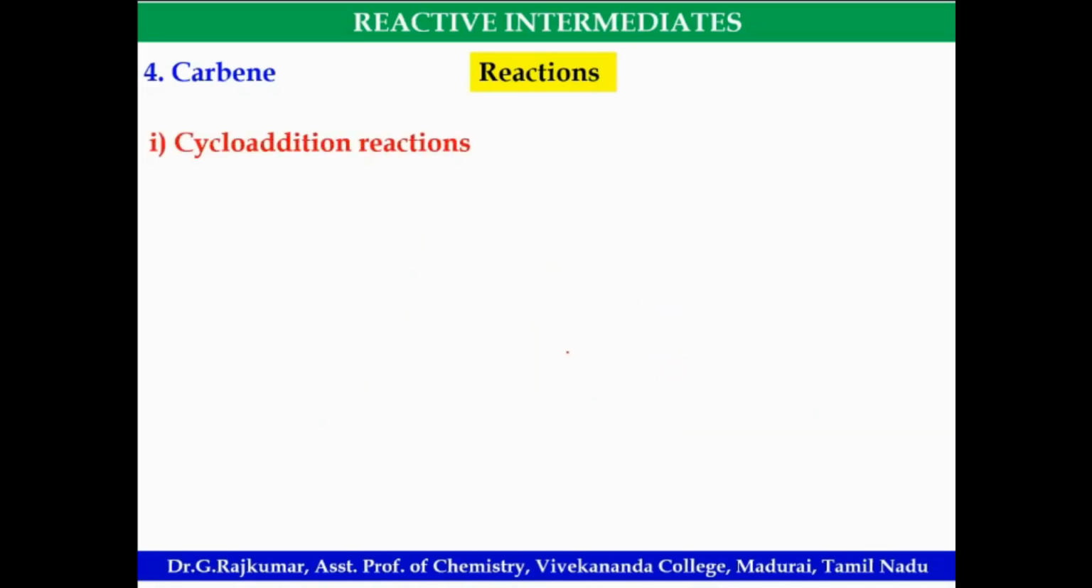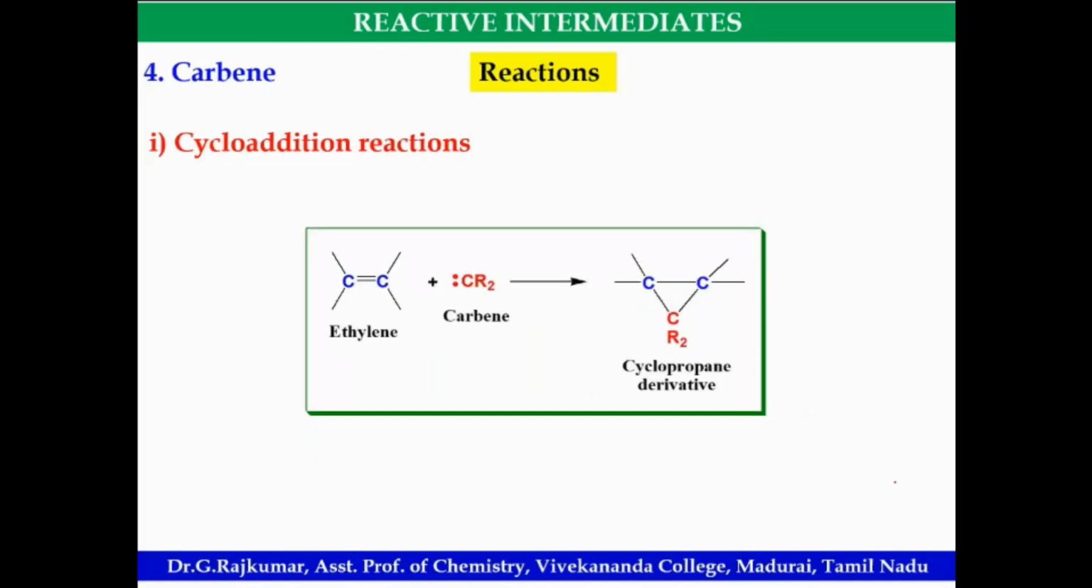So the important reactions of carbene: cycloaddition reactions. Look at this. Carbene cyclopropanation will be formed. Simmons-Smith reaction variation: a carbene adds, so there is a formation of cyclopropane derivative.